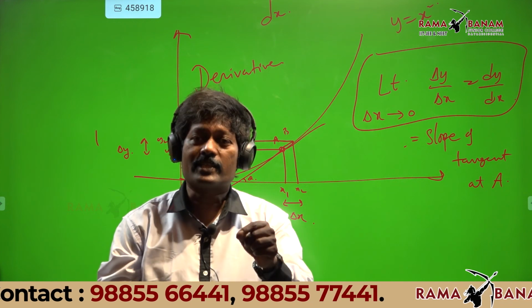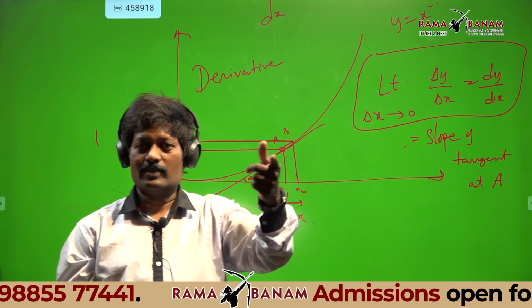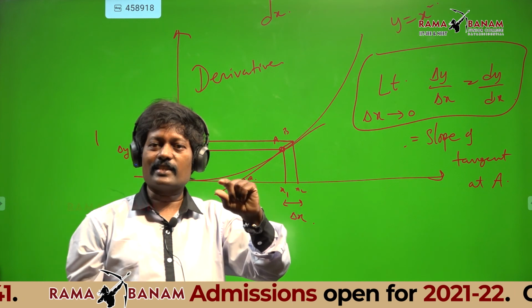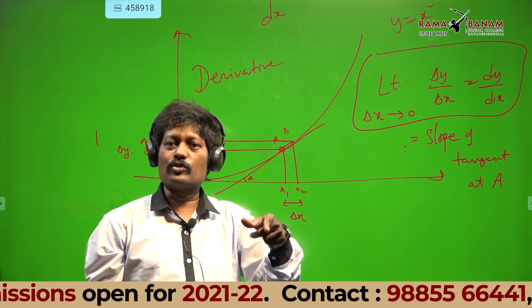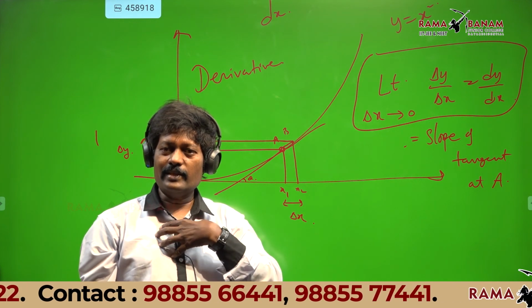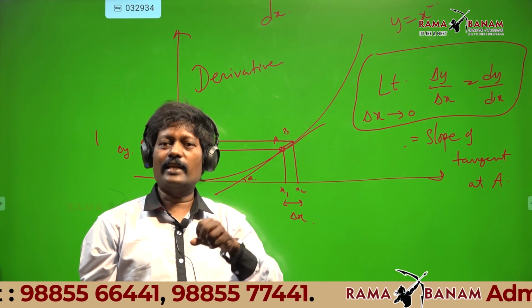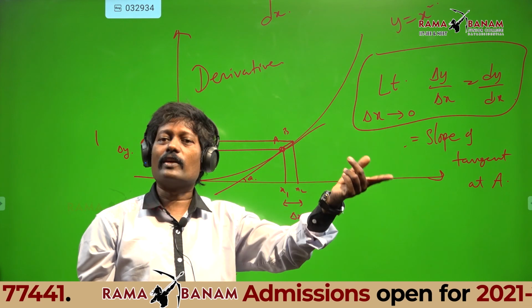I am changing x and checking how y will change. So delta x tends to 0, do not say delta y tends to 0. We are taking x values and substituting, thereby checking y values.